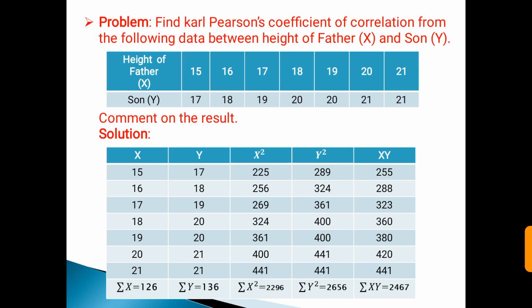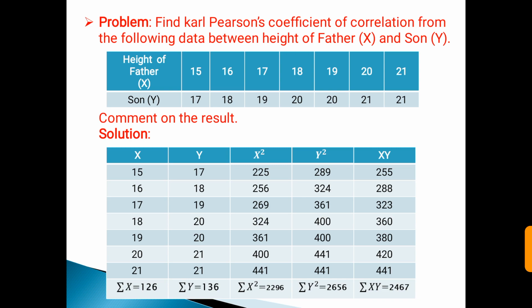Now we have to see an example based on Pearson's correlation coefficient. Find the Karl Pearson coefficient of correlation from the following data between height of father, that is x, and height of son, that is y. In a table format, height of father, x, is given as 15, 16, 17, 18, 19, 20, 21, and height of son, y, is 17, 18, 19, 20, 20, 21, 21. Comment on the result.